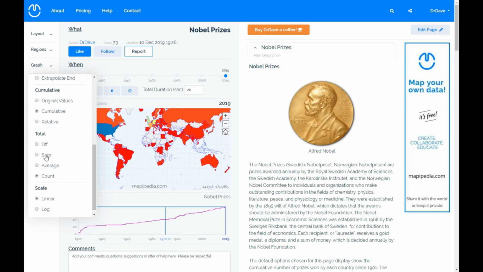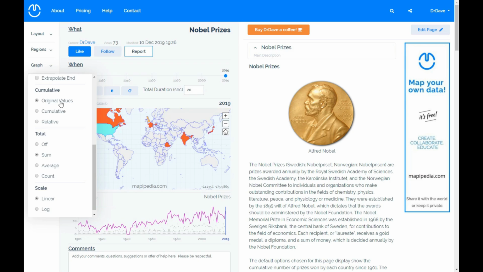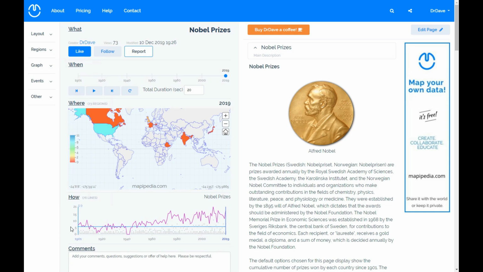We can also, if we select these original values and sum, see how many Nobel Prizes have been awarded each year. So the number of Nobel Prizes awarded each year is not constant. For example, sometimes 3 physics prizes might be awarded. Sometimes there are no Nobel Prizes awarded, as in the early 1940s. So we can see here that the year in which the most prizes were awarded was 2009, where there were 21 Nobel Prizes awarded. And not all the Nobel Prizes have been awarded every year. So that's another reason for some of these other low ones.